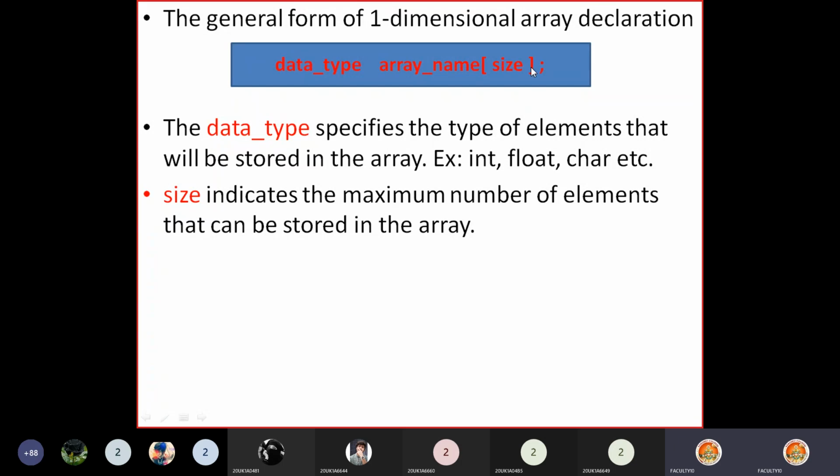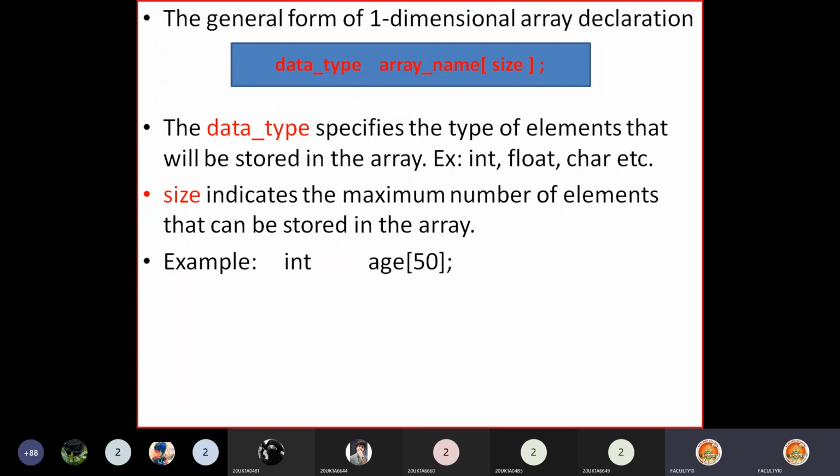Then size indicates the maximum number of elements that can be stored in the array. How many elements you are going to store, that information must be given to the compiler so that the compiler allocates enough storage locations for this array.